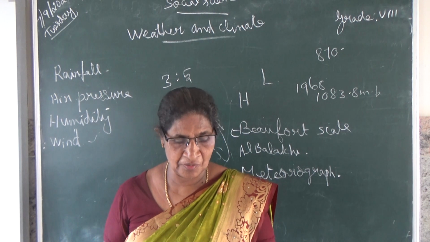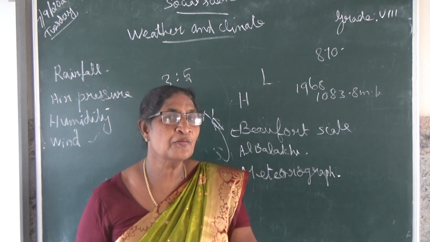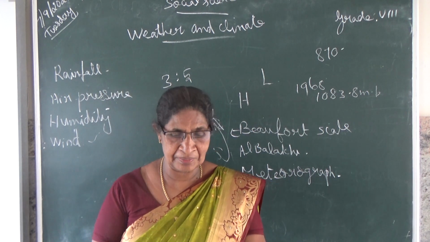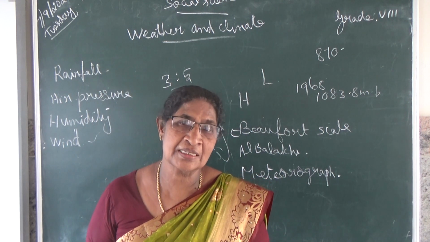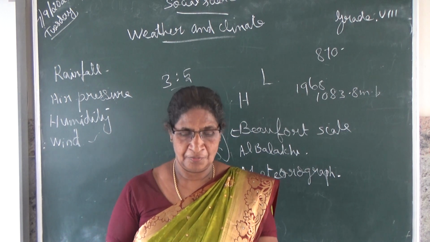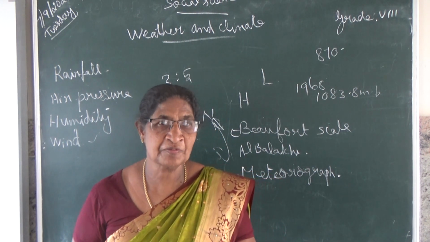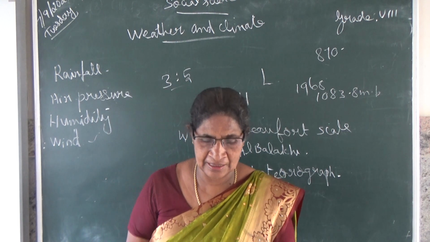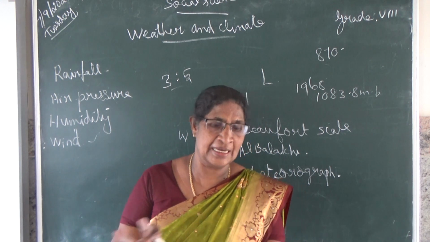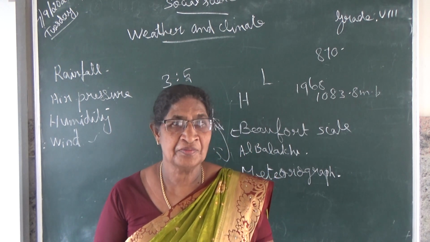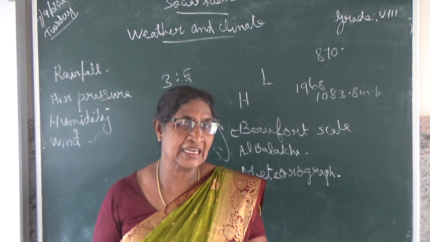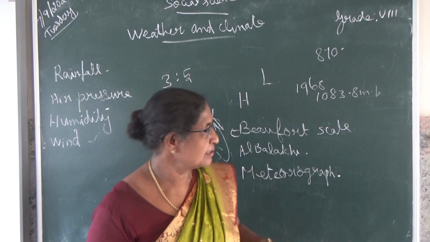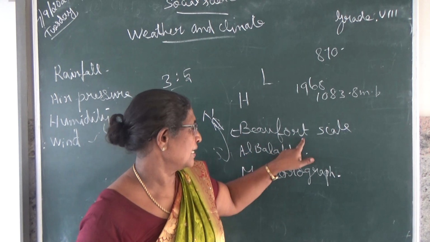His name was Francis Beaufort. He developed that measurement of the wind in the year 1805. So they gave his name to that measurement, and that is called the Beaufort scale.